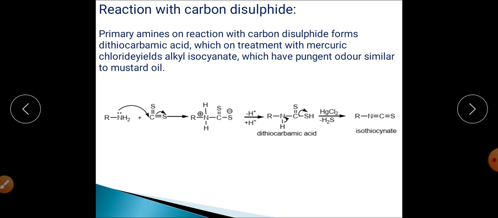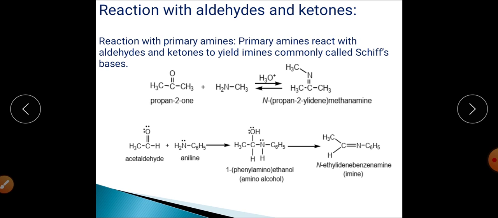And this is a case of reaction where first the lone pair of electrons on the nitrogen will attack this particular carbon, with movement of electrons from carbon to sulfur to form S negative, and then finally it will accept hydrogen from this and will get converted into SH, and finally it will lose H2S and will get converted into isothiocyanate, right? So this is the product when amines are subjected to reaction with carbon disulfide.